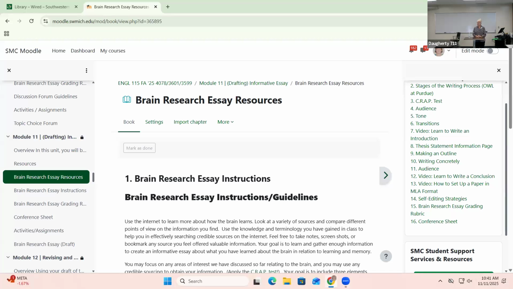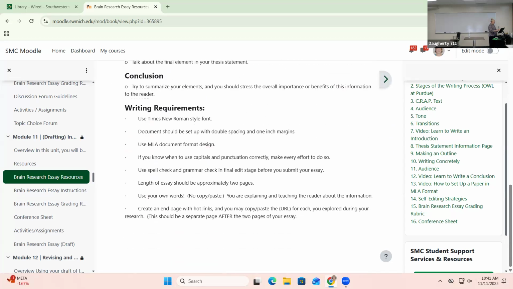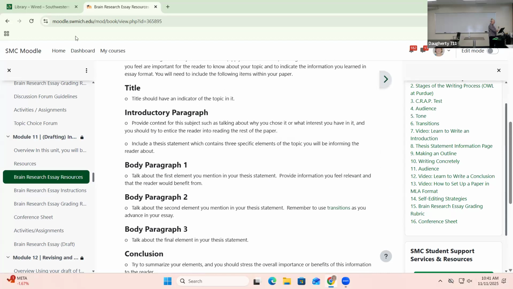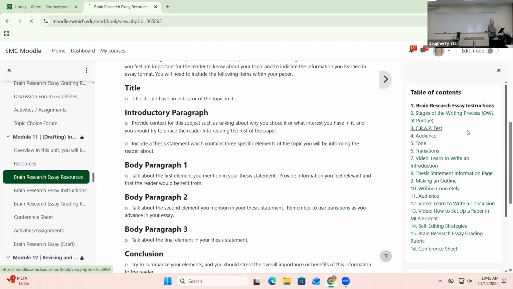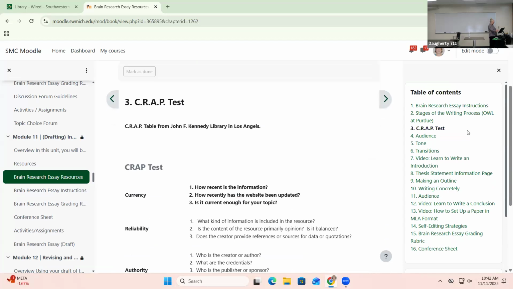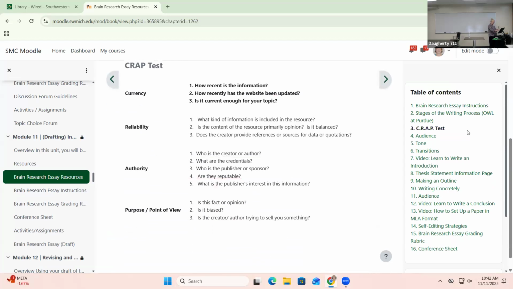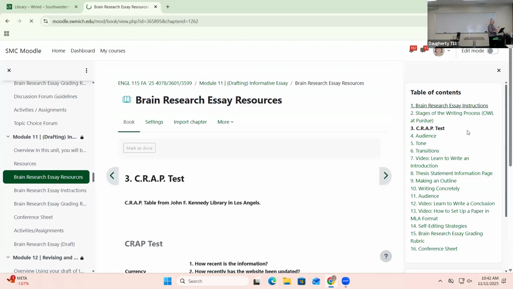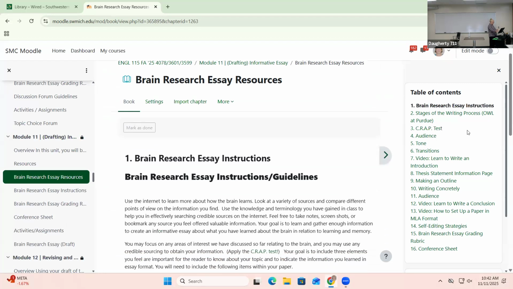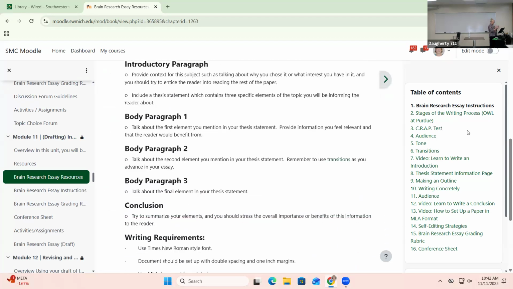That's it. I just want to make sure I showed you those databases. Is there anything else you want me to talk about in relation to the actual essay? Once again, I have those resources on Moodle, and you can see all the resources that I'm providing for you. So for example, I do provide the CRAP test: currency, reliability, authority, purpose, point of view. I give you the instructions in that resource, so make sure you are following that structure and include those items in your essay.